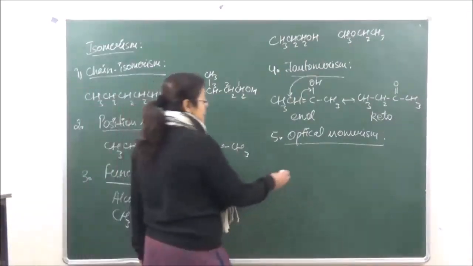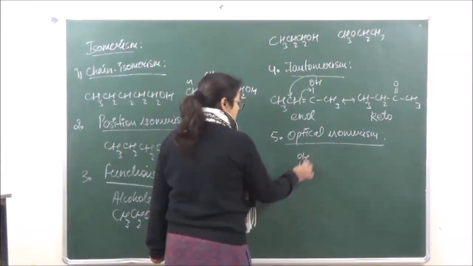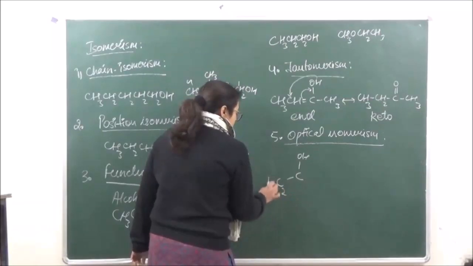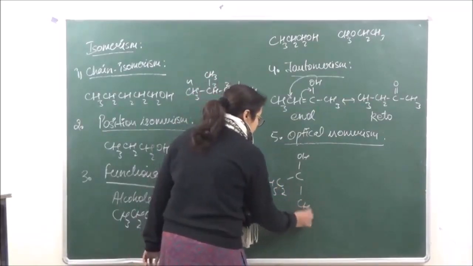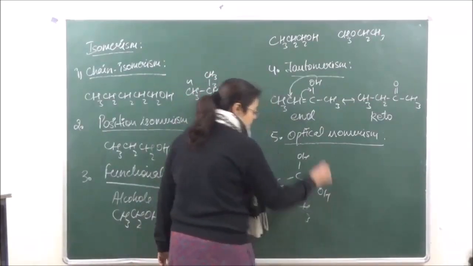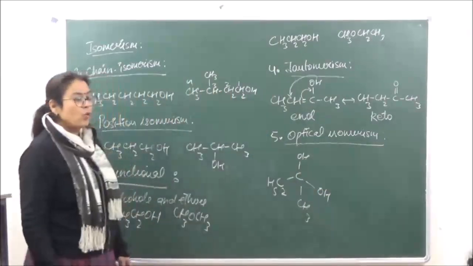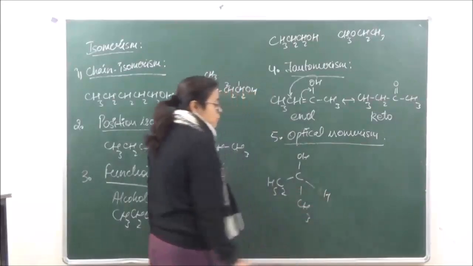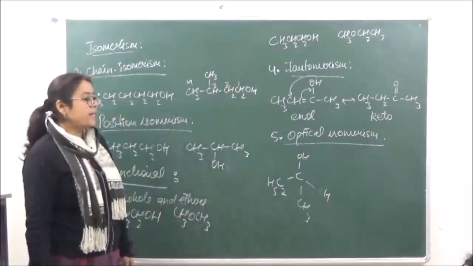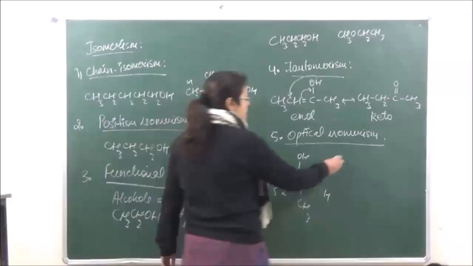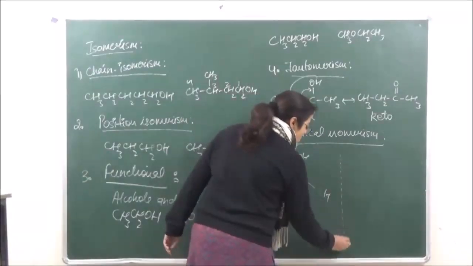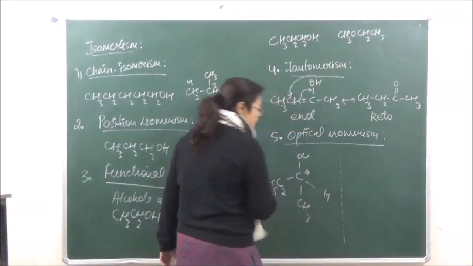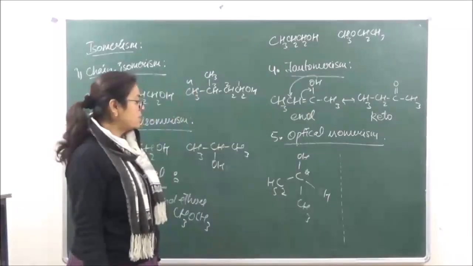Okay, so if we have any compound of this type, this is butan-2-ol. If we look at the mirror image of this compound, you can see that there is a chiral carbon atom, a stereo center, which is present over here.